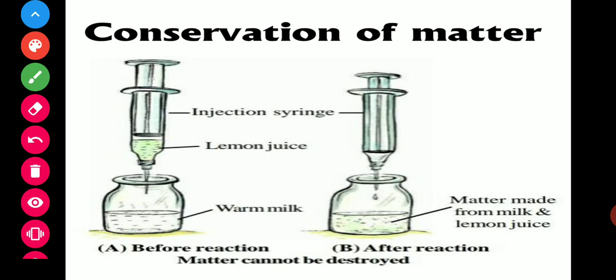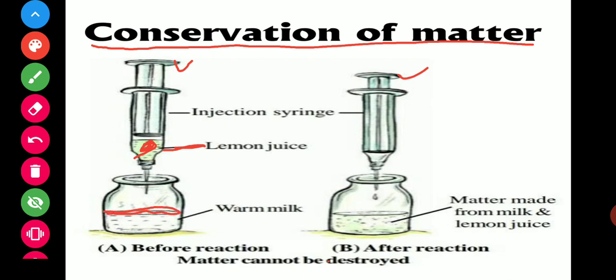Now the second thing is conservation of matter. This is your conservation of matter. That means how can we say matter is conserved? First of all, there is an injection syringe, and in the syringe there is lemon juice. Both are syringes, and down there is warm milk.